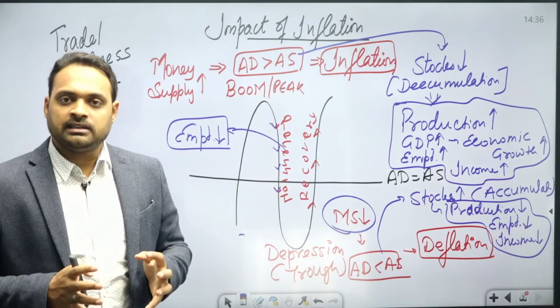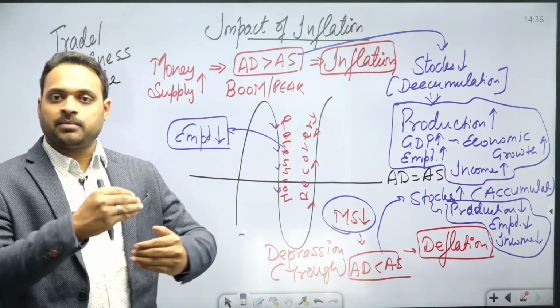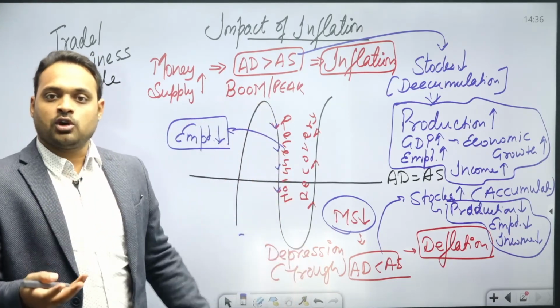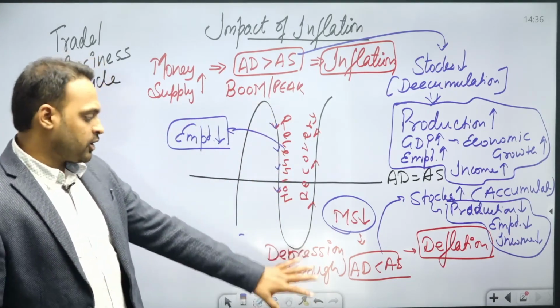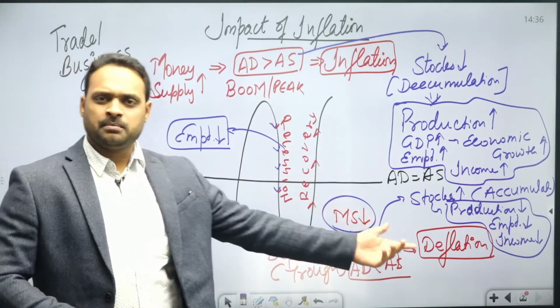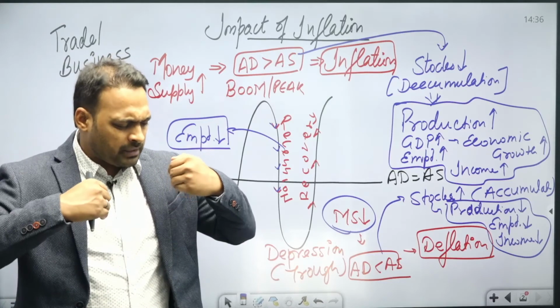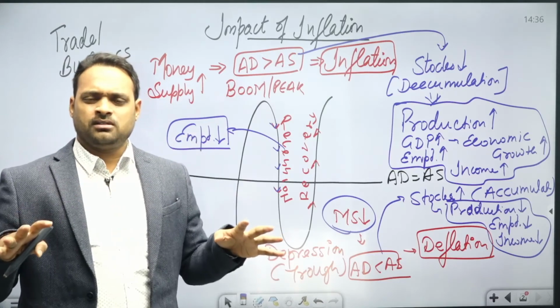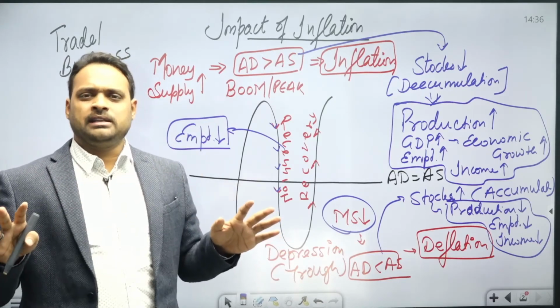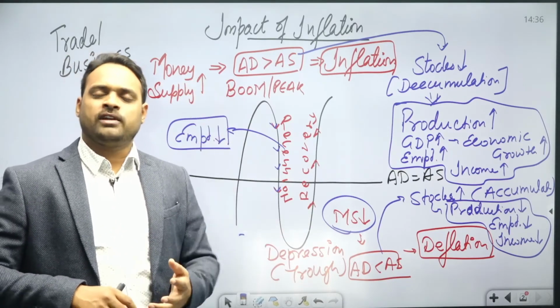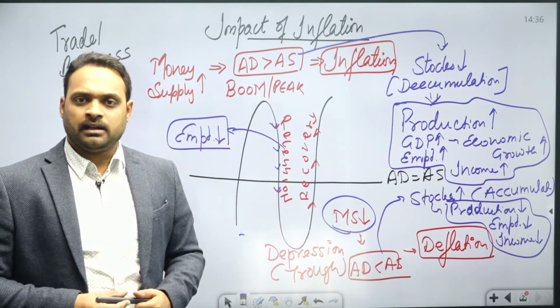So recession is that phase where the money supply starts decreasing, and going into the depression is called recession. And when we are talking about depression, that simply means deflation, when the money supply has vanished. The people are not having money in their pockets. They are not demanding. The Great Depression of 1939.